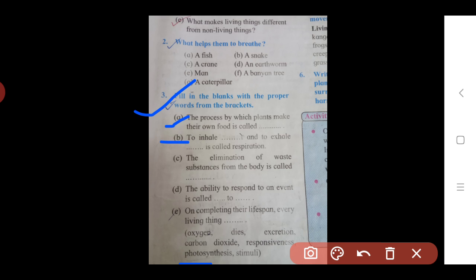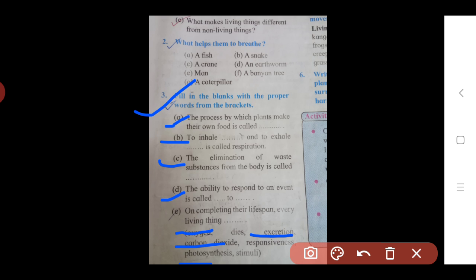Then B. To inhale dash dash and to exhale dash dash is called respiration. Which gas do we inhale? We inhale oxygen and exhale carbon dioxide. So to inhale oxygen and to exhale carbon dioxide is called respiration. Then C. The elimination of the waste substance from the body is called excretion.